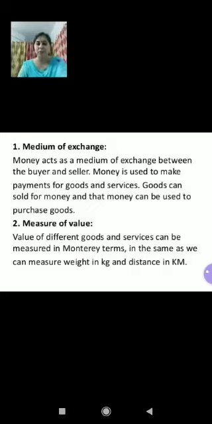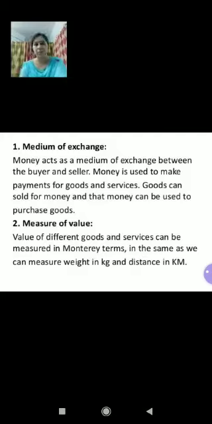Second, measure of value. Value of different goods and services can be measured in monetary terms in the same way as we can measure the weight in kilogram and distance in kilometers. Right, children? So you'll be taking examples like this only. Children, as I told you, that second point, measure of value, is also known as unit of account.